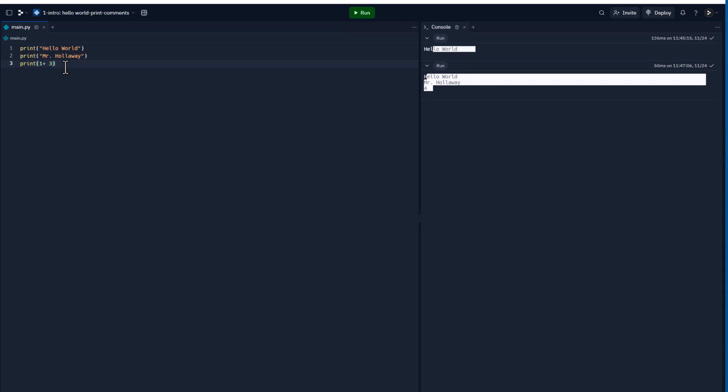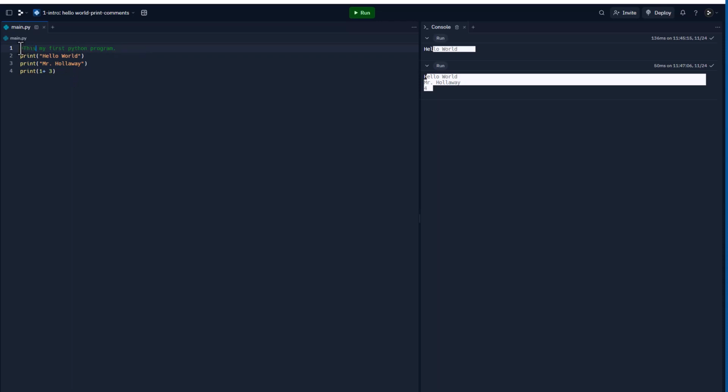But the last thing I want to talk about before we move on to the next topic are comments. And we're going to talk about a comment, a single line comment, and a multi-line comment. Okay. So you can use comments for several different things. The first one is you can just type a comment. Say, hey, this is my first Python program. All right. Now let's see what happens when we use this hashtag.